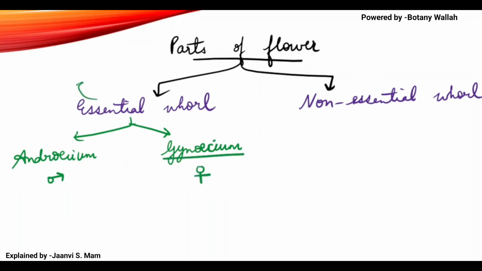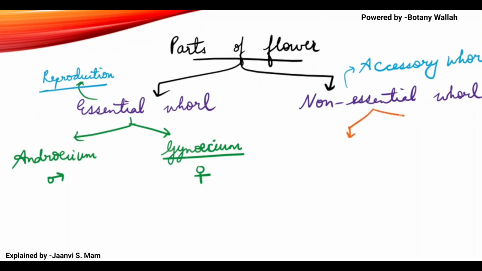So essential whorls are the whorls which are actually participating in reproduction, and non-essential are accessory whorls, meaning they are not participating in reproduction, they are just helping. So the accessory whorls are two. You have calyx and corolla. Okay, this was the basic.